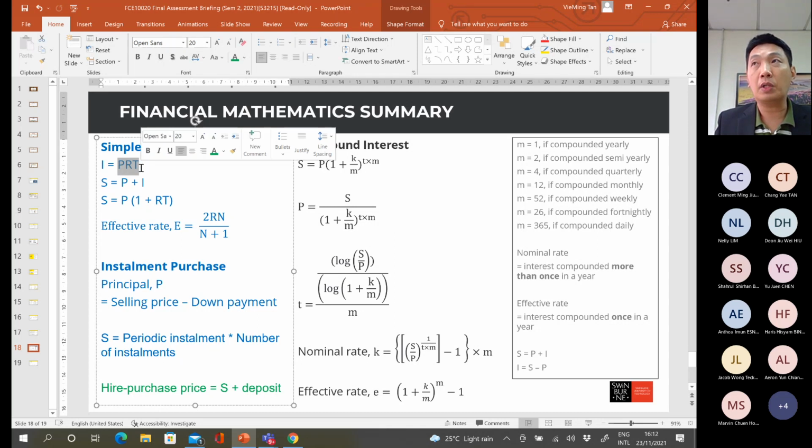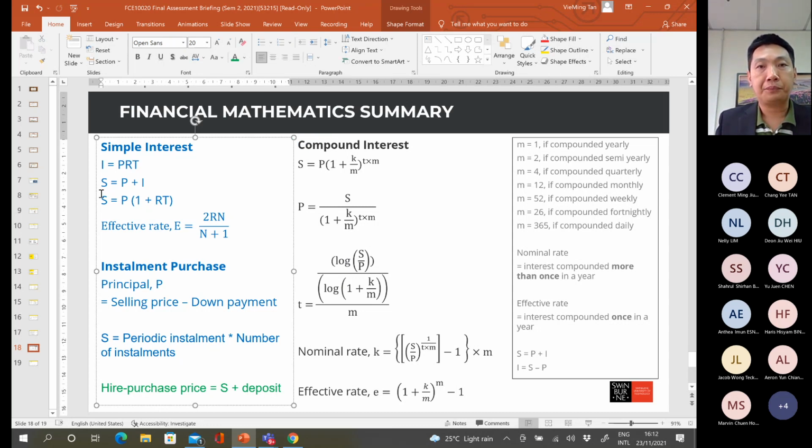So if the question gives the investment period in months, then you have to convert the months into years. Let's say 5 months. If that's the case, then T is equal to 5 divided by 12. Why? Because the T in the formula is in year unit.